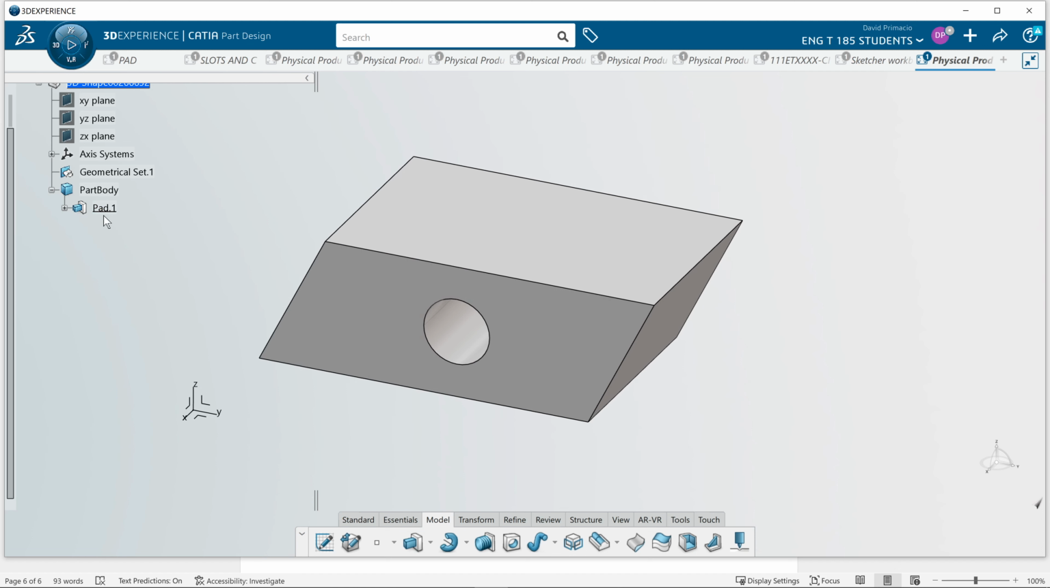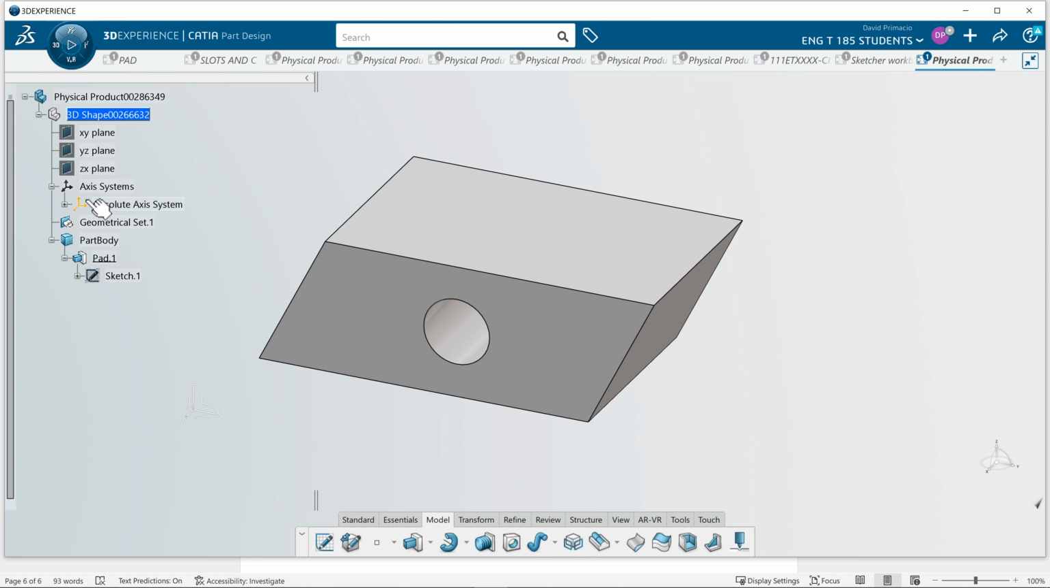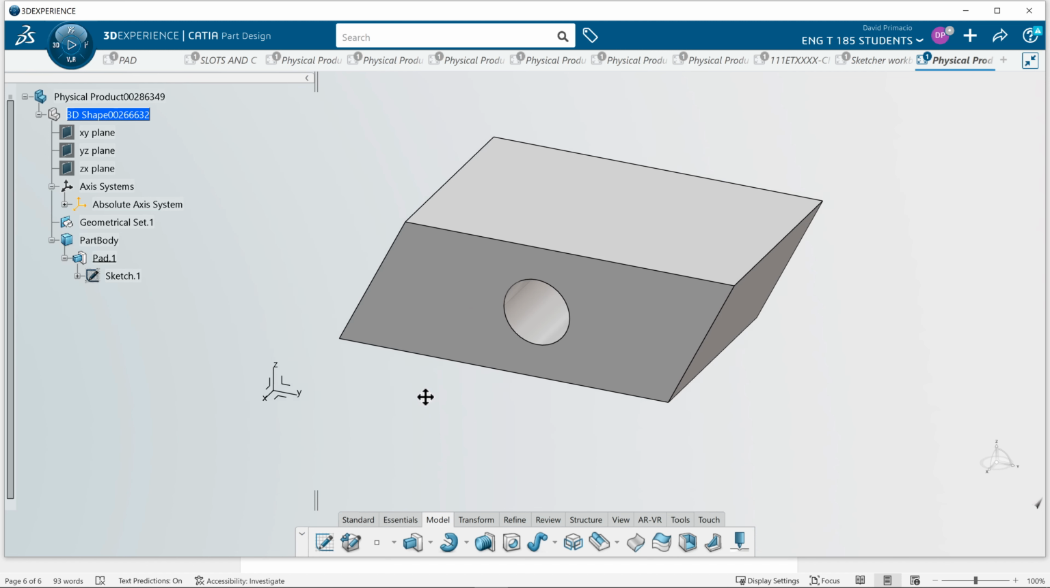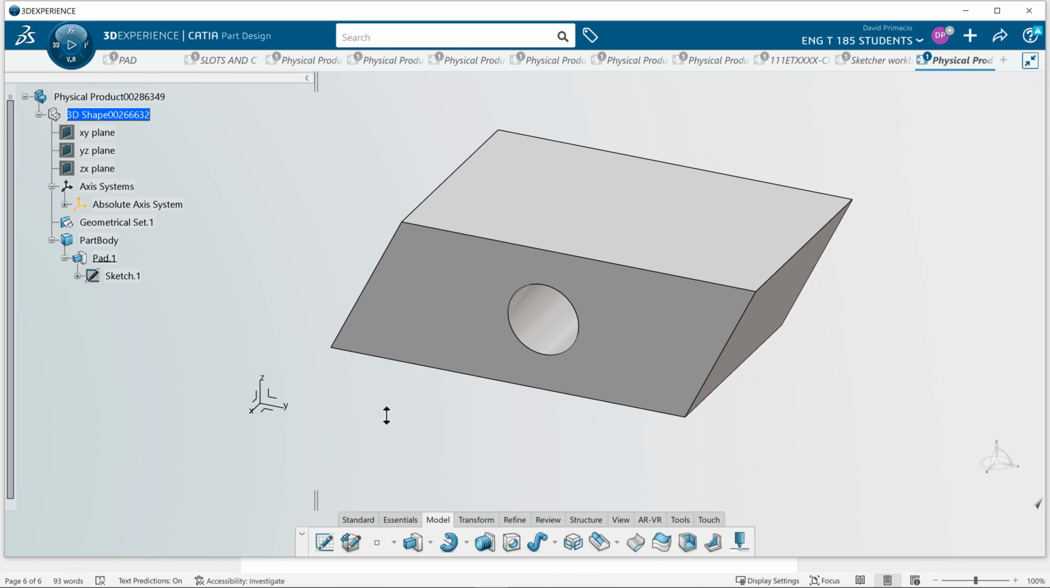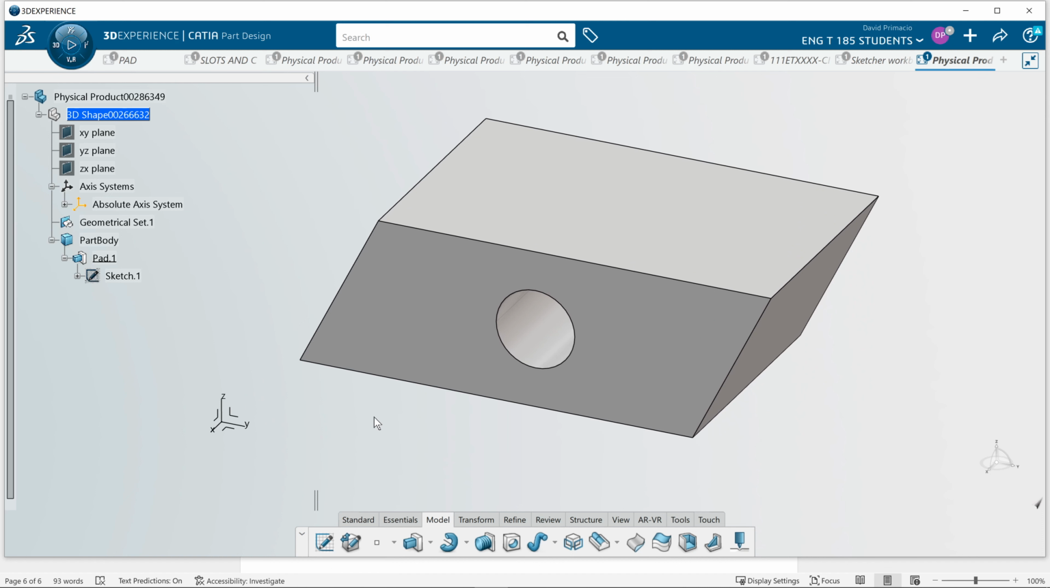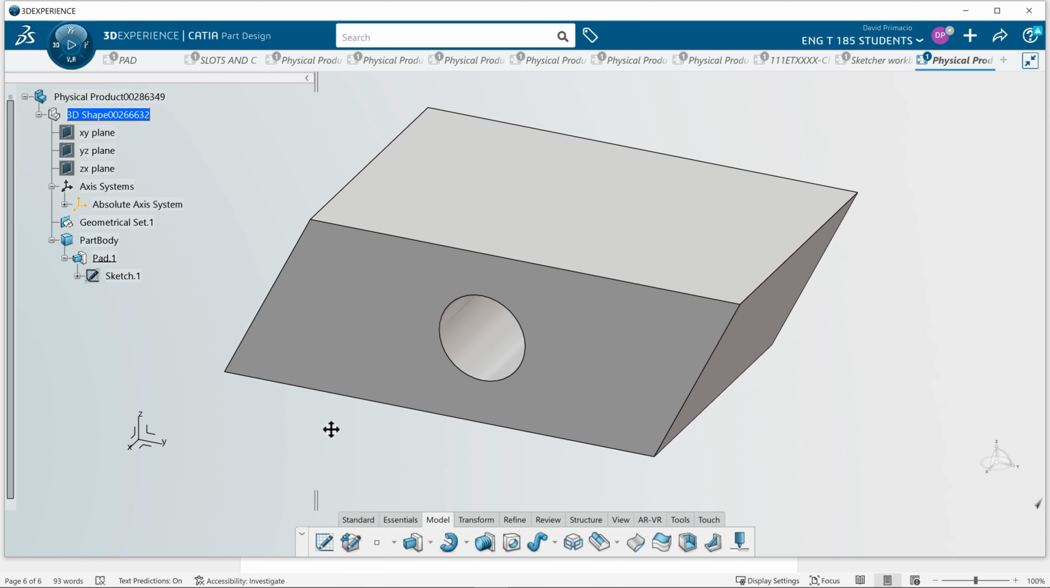Notice in the tree you have the sketch in the pad 1. In the geometrical set, nothing's there because that's for construction geometry. We have an absolute axis. You rename this with your name and then whatever the name of the exercise is. And that's how you do the exercise, or that's how you create a sketch correctly so that you can make a pad. So the whole purpose of doing sketches is so you can create solids.